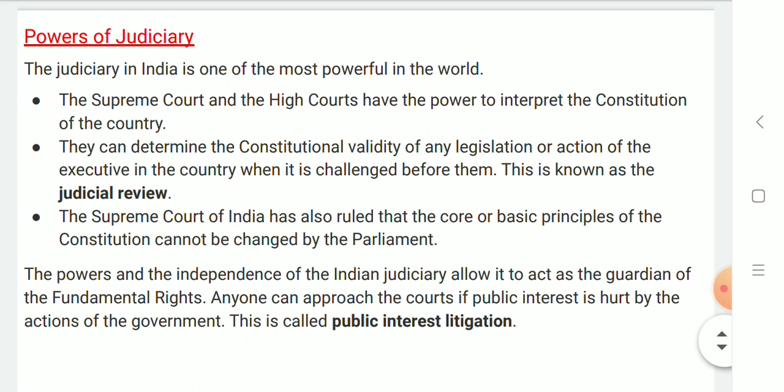Let us move on to powers of judiciary. The judiciary in India is one of the most powerful in India. The Supreme Court and the High Court have the power to interpret the Constitution. They can determine the constitutional validity of any legislation or action of the executive in the country when it is challenged before them. This is called judicial review.